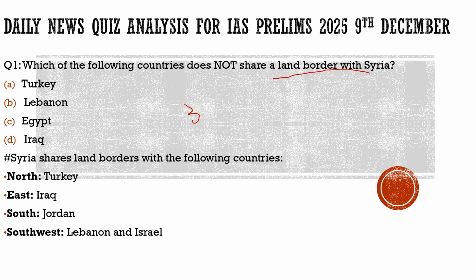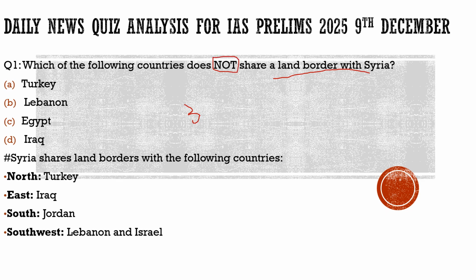It says, which of the following countries does not... Here the question says, always remember this thing. When you are reading the questions, please take at least 30 seconds to read that question properly. It plays a huge role in your answer writing when you are preparing for the exam, because we often tend to forget these small terms. So in this question we can see that which countries does not. Here the catch is "does not".